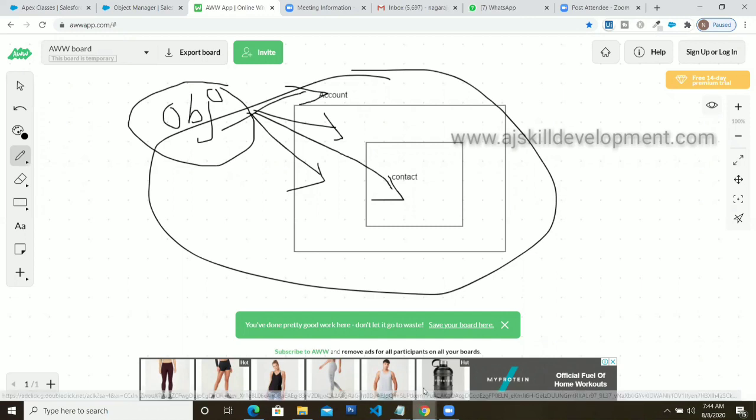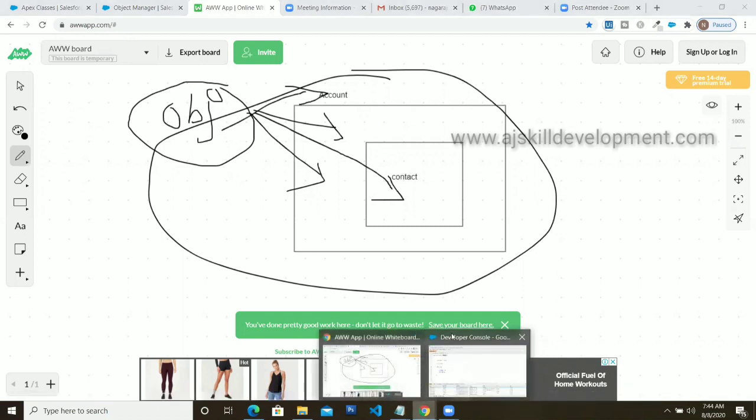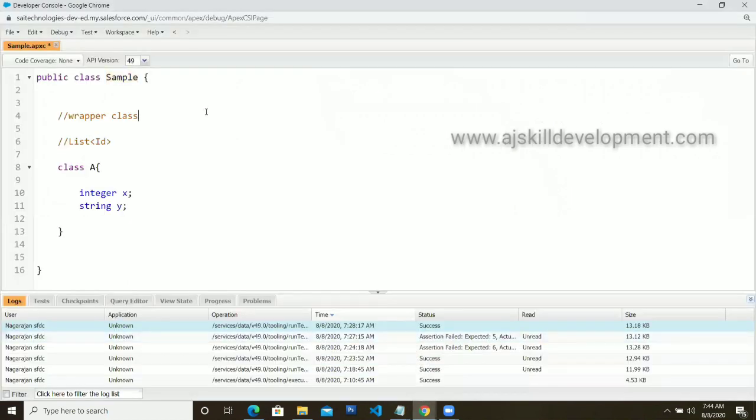Let's have a try with a wrapper class over here. Let's say I'm going to have an employee in my org, and I need to store my employee information. For each employee, I need to store his personal information and his department information also. If that is the case, you need to create an employee class as well as a department class separately. Instead of that, I'm going to implement the wrapper class concept.